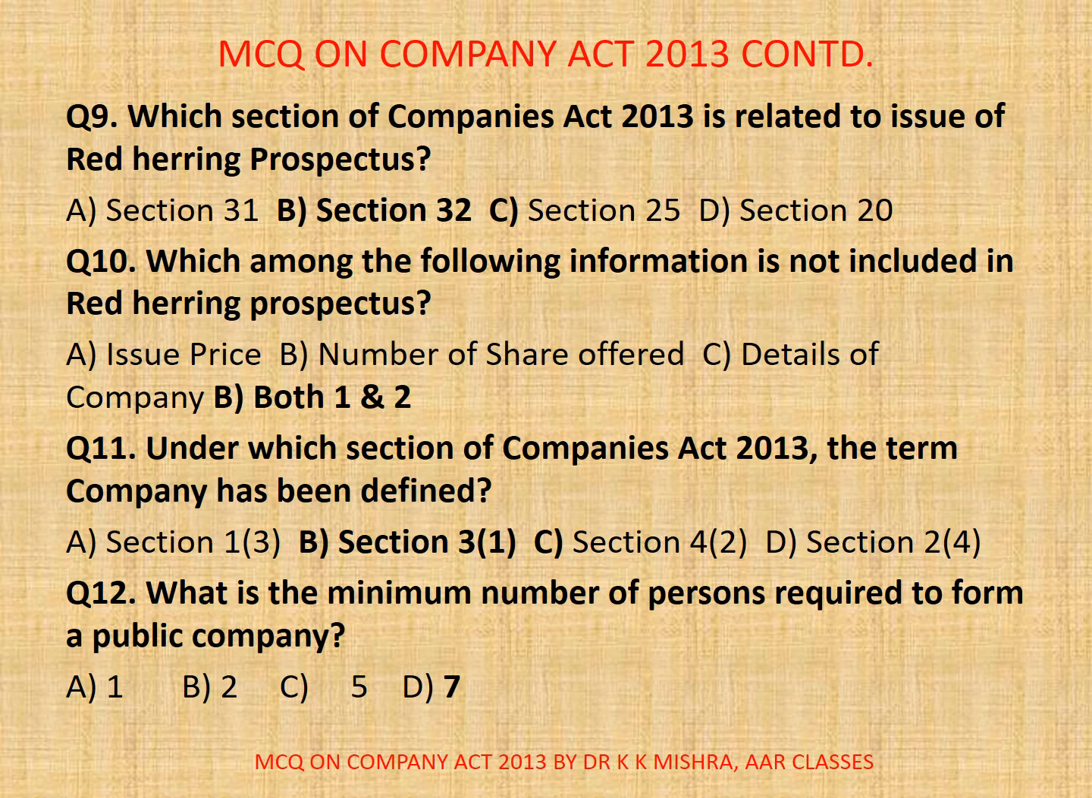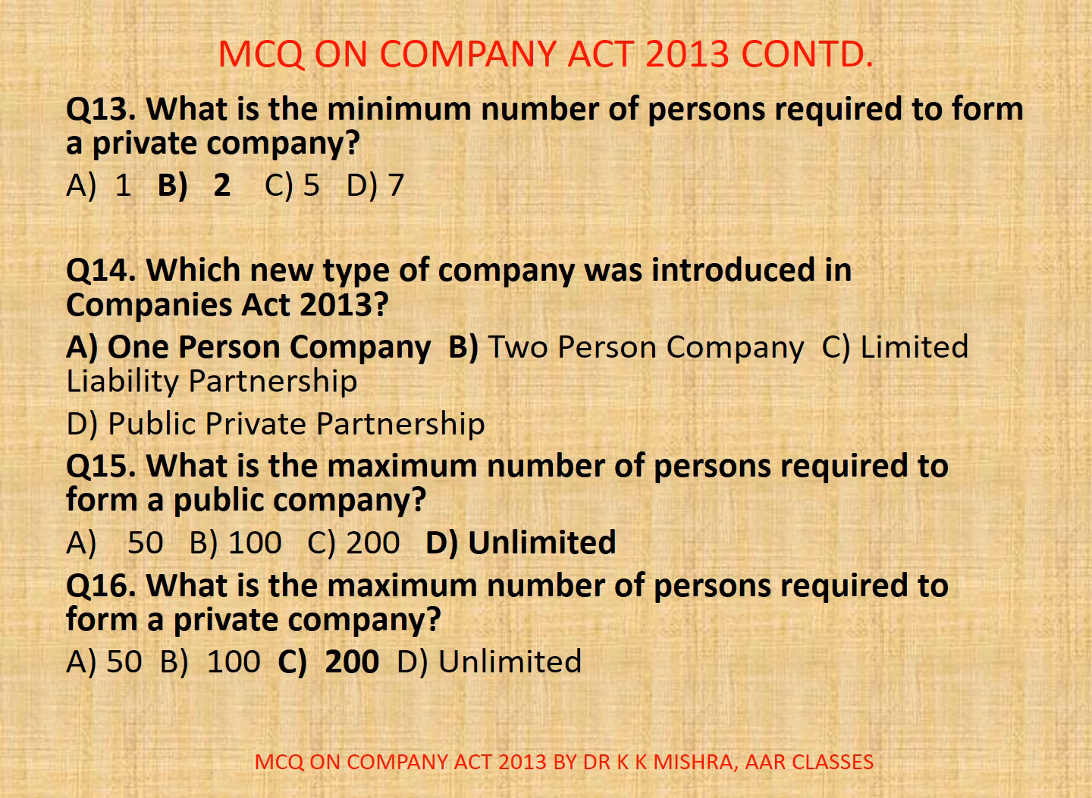Now question number 12. What is the minimum number of persons required to form a public company? A. 1, B. 2, C. 5, D. 7. So here the correct option is D. 7. Actually 7 or more persons are required to form a public company. Now come to the next.